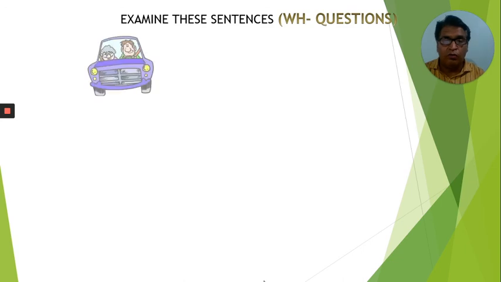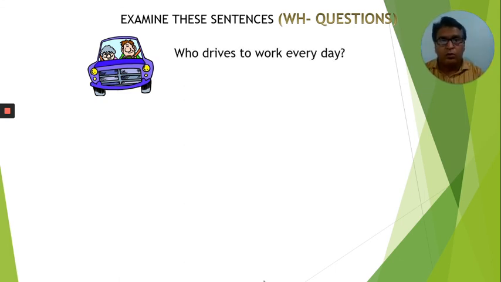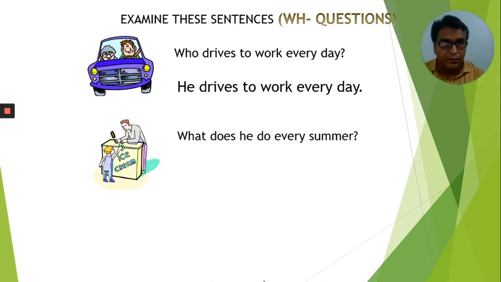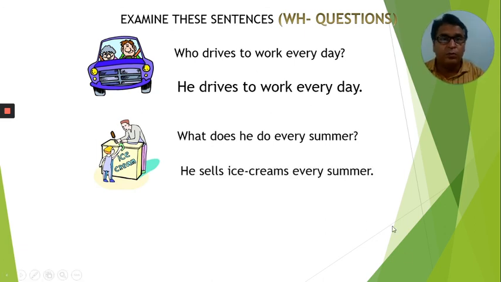So we have seen all the four forms. Now, the sentences or questions are not always going to be so simple, like do I go to school or do I not go to school. We will now look at WH questions. Whenever we have questions whose answers are more elaborate, we put WH question words in front of them. So we can say, who drives to work every day? Again, this is simple present tense. Before this, we were only studying simple questions. Now we are going to add WH words in front of the questions.